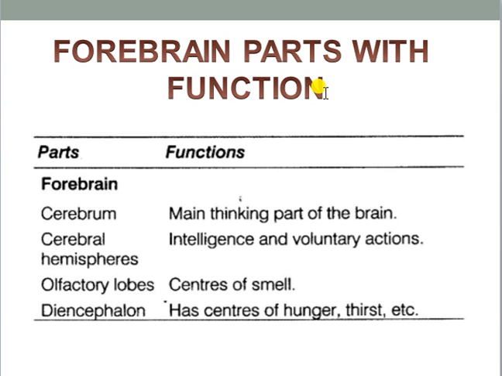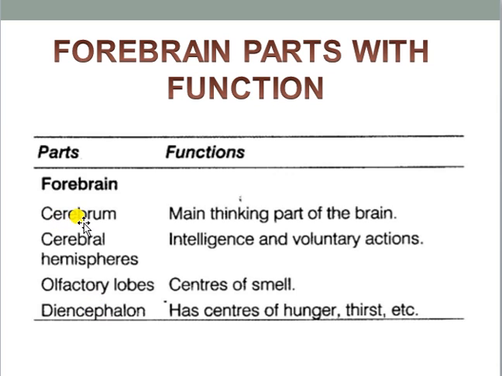Here you can see forebrain parts with their functions. I have told you that there are four parts within the forebrain portion. One is cerebrum, next one is olfactory lobe, and third part is diencephalon. Within diencephalon, thalamus and hypothalamus, these two are present.